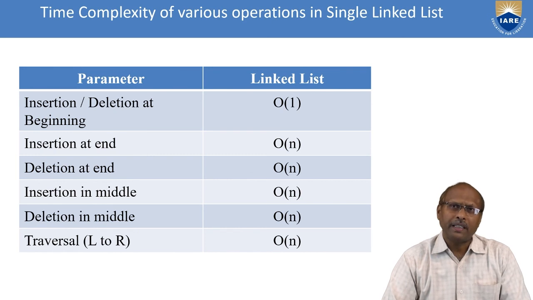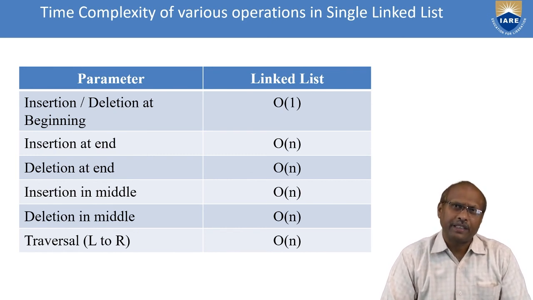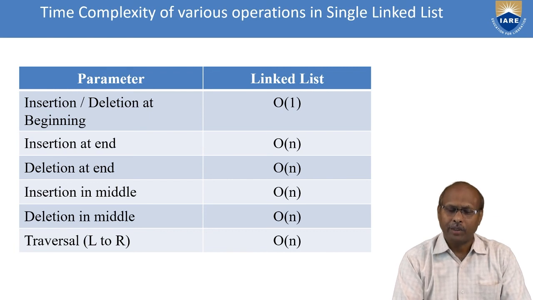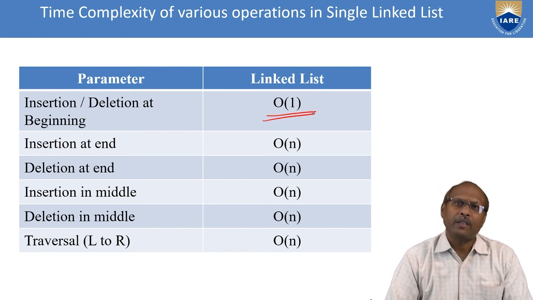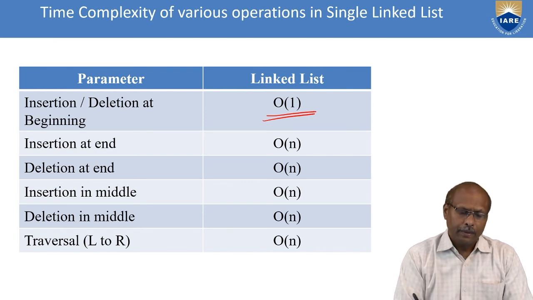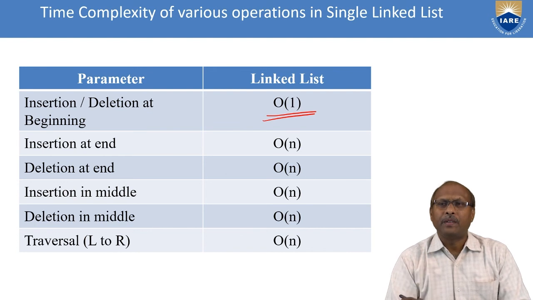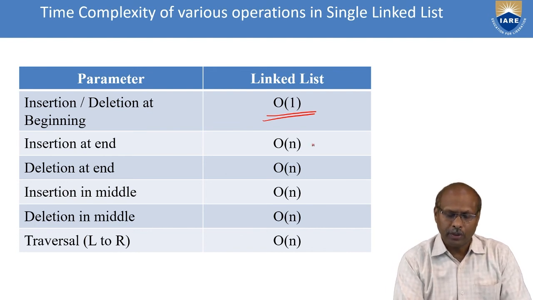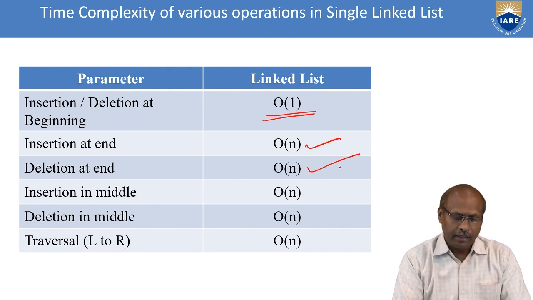While doing the operations, they may ask what the time complexity is to perform these operations. Generally, inserting a node at the beginning or deleting a node at the beginning takes constant time, so the time complexity is O(1). If you want to insert a node at the end, you have to traverse n times, which takes n units of time, so it's O(n). Deleting a node at the end is also O(n).